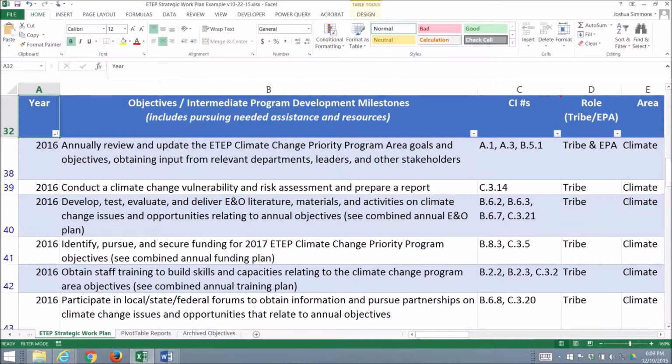You will learn how to efficiently update your ETEP strategic work plan on a regular basis and how to have a perpetual 4-year plan to always provide direction to you and your staff. This means that you will have a living plan that always covers the next 4 years. So in 2016, you will revise this plan to then cover the years 2017, 18, 19, and 20.